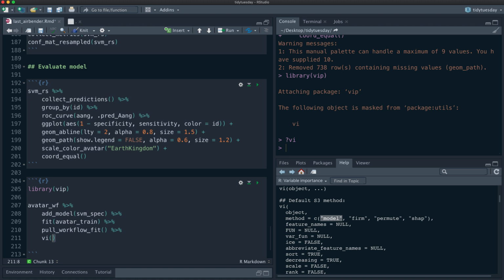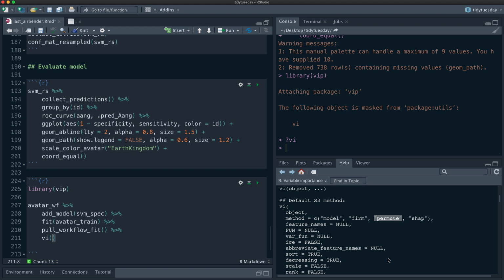In a linear model, it's the coefficients. In a tree-based model, you can look at all the trees and compute what's important to the model. For some models, like a support vector machine, we don't have model-based importance, so we have to go to some of these other options. Today, we're going to talk about how to use permutation-based importance.